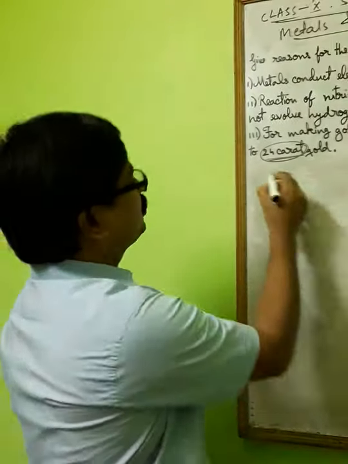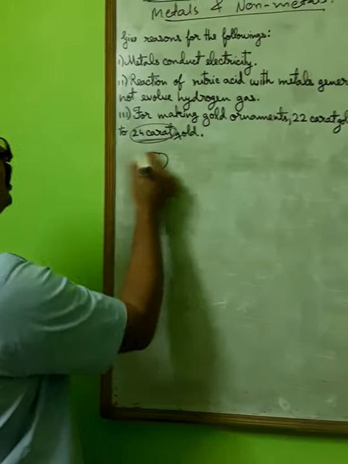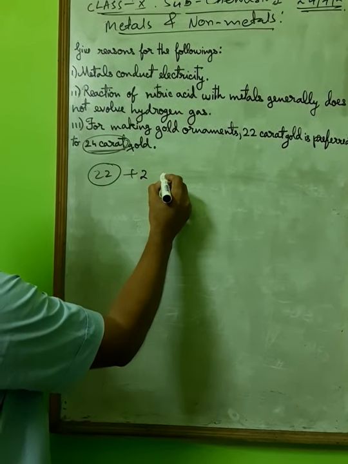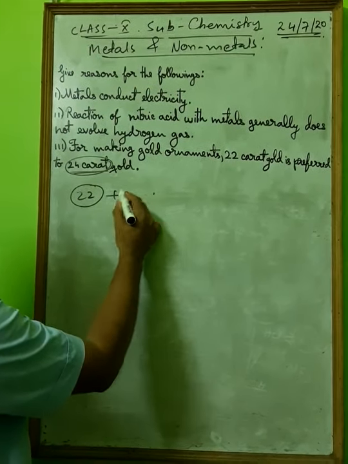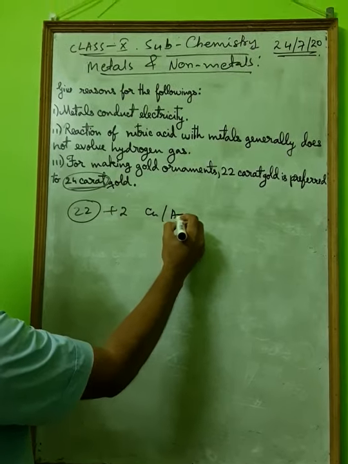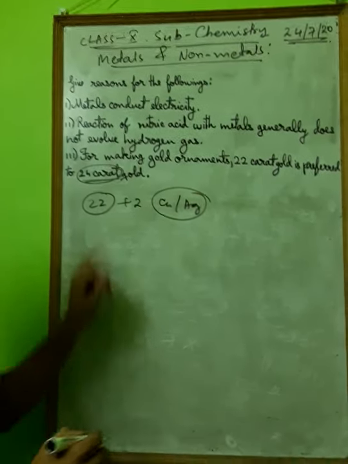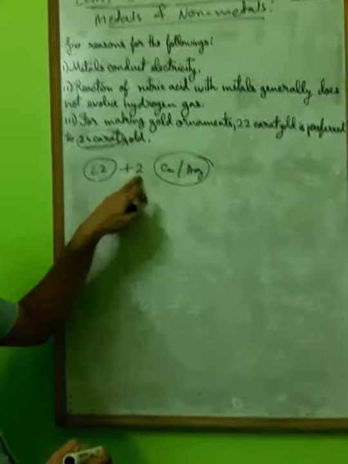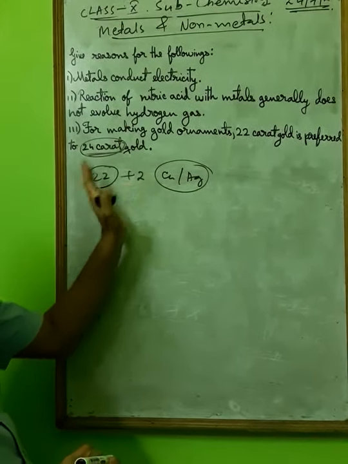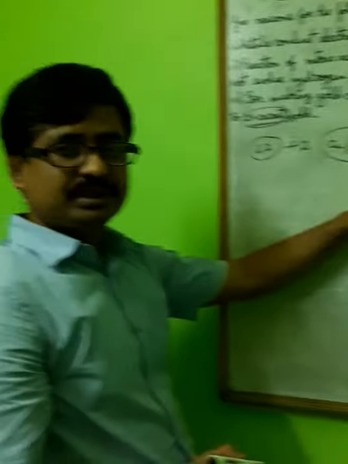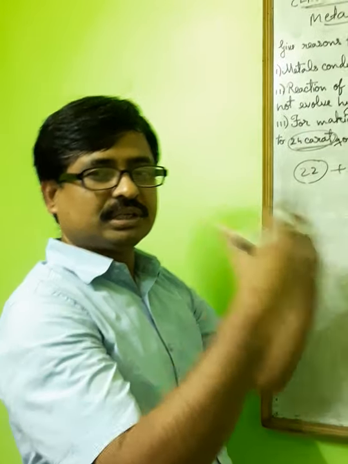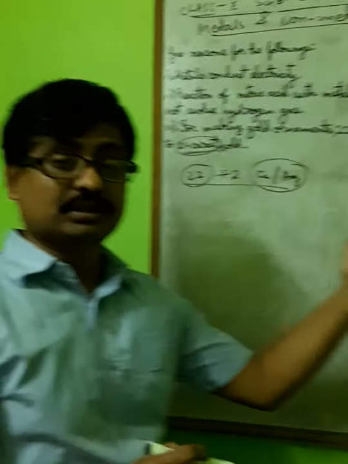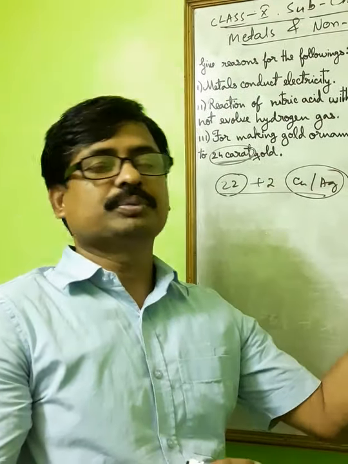But if you take 22 carat, then what will happen? 22 carat means you have to take 2 parts of either copper or silver impurity. Means one alloy will form. That is 22 parts gold and 2 parts copper or silver. Then it will form one alloy. You know, it is a homogeneous mixture of metals or non-metals. So one alloy will form and it will be very hard and it is very useful for making jewelry.